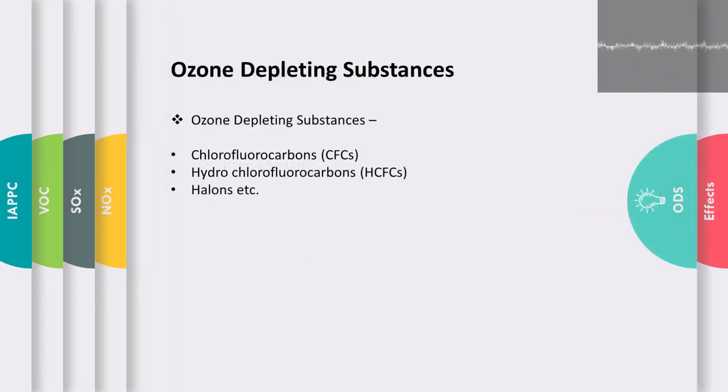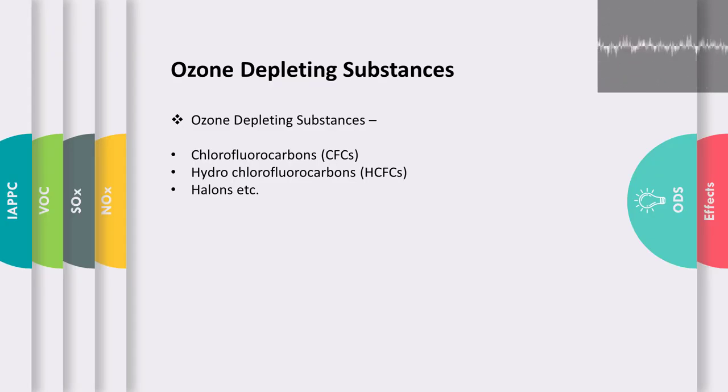So first, let's discuss the ozone depleting substances, which is Regulation 12 under MARPOL Annex 6. As the name suggests, the ozone depleting substances cause the depletion of the ozone layer. A few of the ozone depleting substances you can see here are chlorofluorocarbons, hydrochlorofluorocarbons, and halogens.